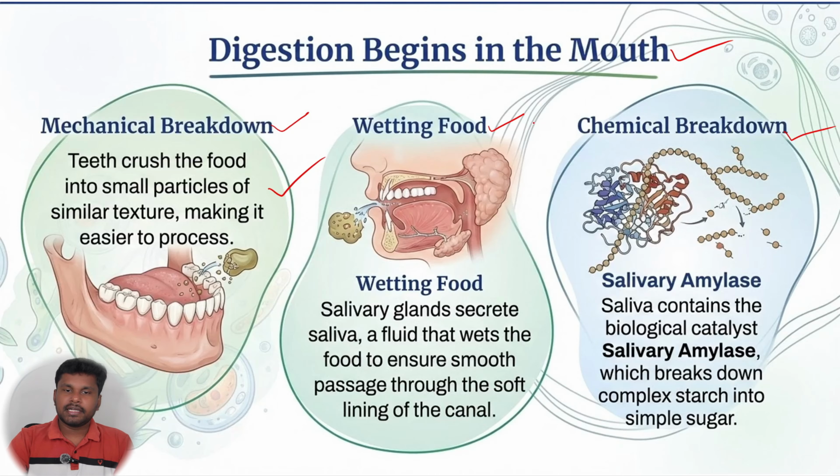Second one is the wetting of food. With the help of the salivary glands, the food gets wet to ensure smooth passage through the soft lining of the canal. Remember this word, the soft lining. As the food is traveling through the digestive system, it should have some free flow, right? For that free flow, this wetting of the food makes sense, and that is done by the salivary glands. Along with the saliva, there is an enzyme called salivary amylase, and its function is to break the complex starch into simple sugar.